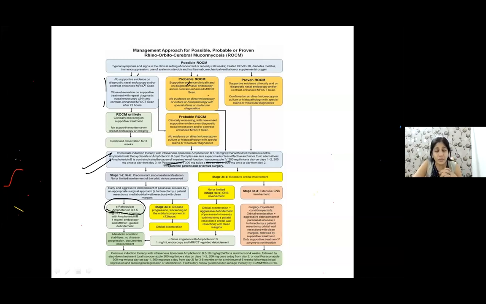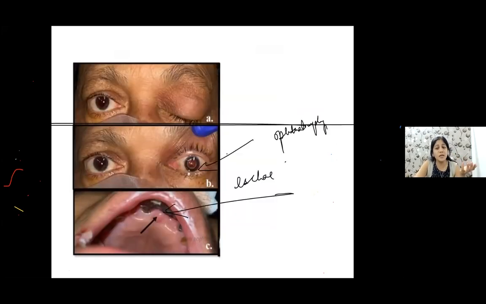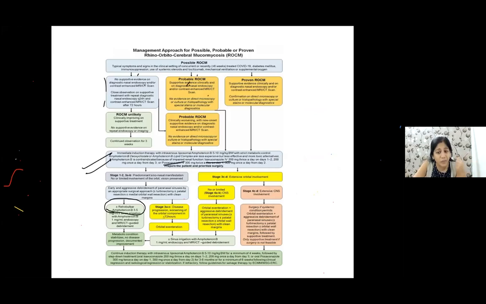Now, but if you think that the globe, the vision is non-salvageable, this is a fulminant inflammation like in this case, the vision is non-salvageable, the eye is not salvageable. So what is my aim? I want to save the life of my patient. So what? We don't do enucleation in this, what do we do? We do exenteration. We do a very devastating surgery, a very radical surgery where not only we take out the globe, but also the eyelid, also the orbital bones, because it's a rapidly spreading infection.